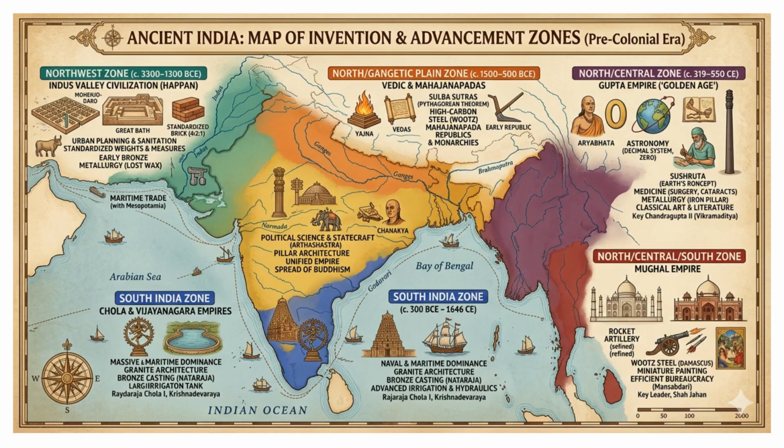Engineering: massive irrigation tanks, and the Grand Anicut, one of the oldest water regulation structures still in use. Influence: heavy influence on the languages, religions, and administrative styles of Malaysia, Indonesia, and Thailand.